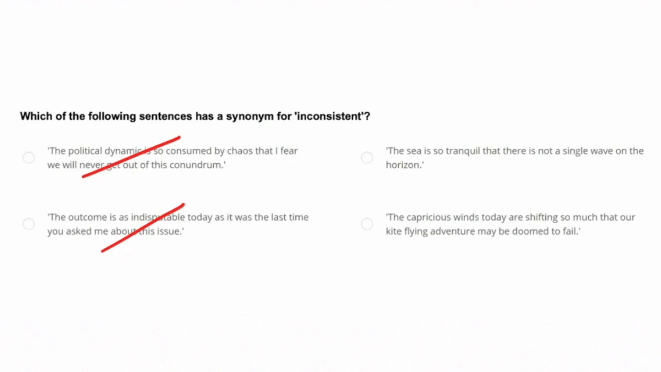Finally, the capricious winds today are shifting so much that our kite-flying adventure may be doomed to fail. Capricious is the word that we want to focus on. It is an adjective, and in this sentence, it is describing the winds as being unpredictable and changing frequently, which aligns with the meaning of inconsistent. This is the correct answer.